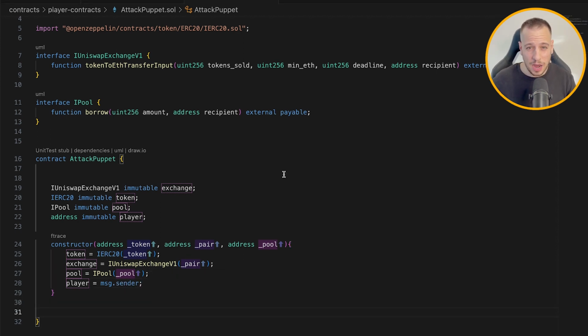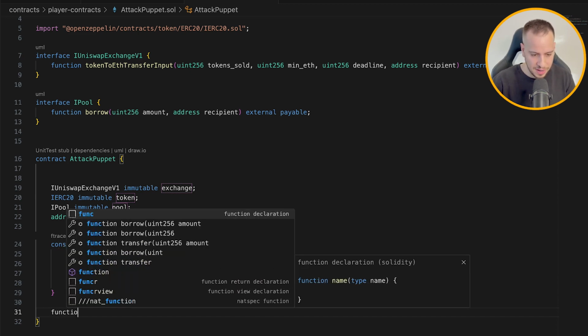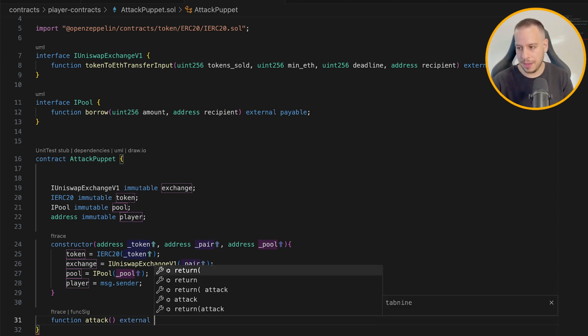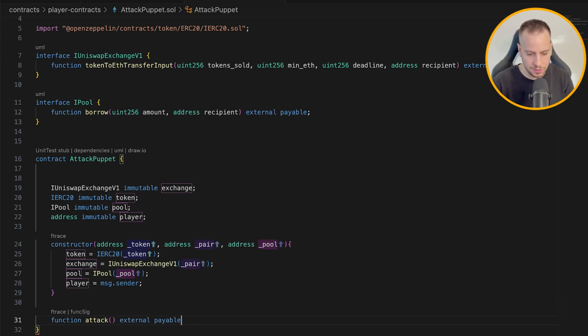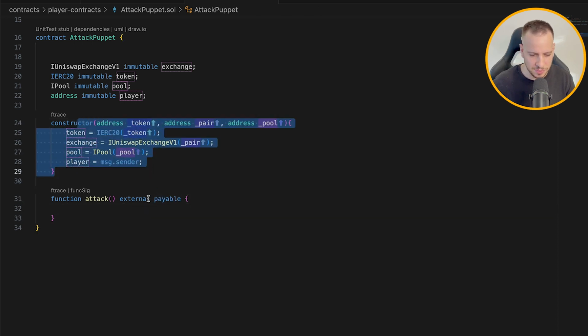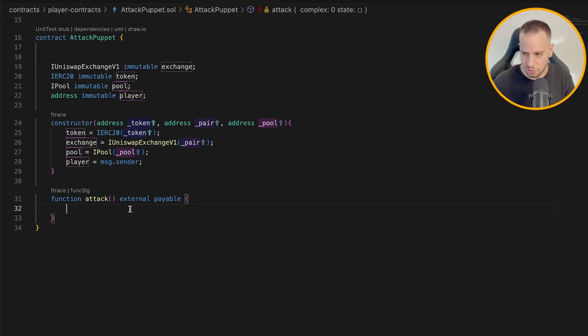Now let's define our attack function that will make all the logic come true. So it will be function attack, and it will be external, and it will be payable because we will need probably to send the ETH to this function to maximize our liquidity and our fortune to execute the attack. So we're probably going to send ETH. We can also send it here in the constructor, but I prefer just to send it right to the function.